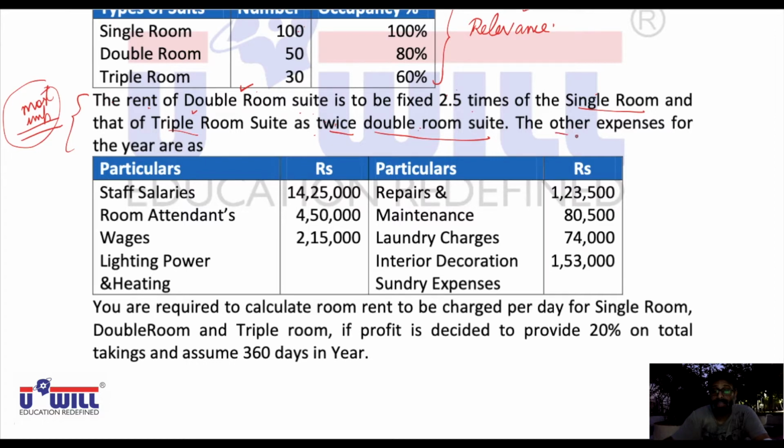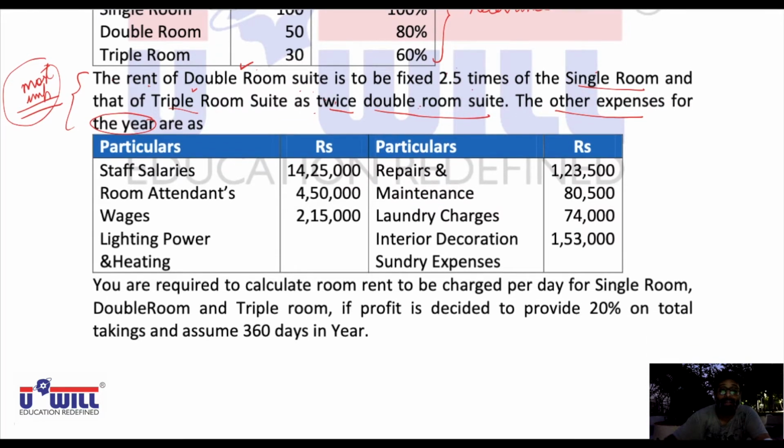The other expenses for the year, underline for the year. All the expenses are given for the whole year. So that means we will be making the statement for 1 year. Since all the other expenses are given for 1 year, we will be making the statement for 1 year. Keep it in mind, all expenses are given for 1 year.